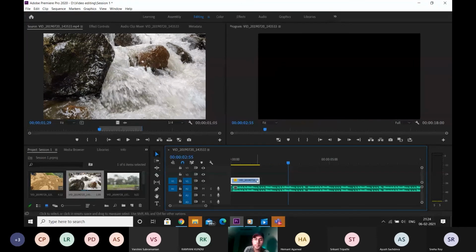If I want to keep it really precise, you see this ripple edit tool. It is the third tool from the top. Long press on it and you'll get the rate stretch tool. Use that. To activate it, you can go here and long press, or just directly press R for rate. Now when you come to the end of the clip and double click and extend it, you're not actually extending the clip, you're stretching it.